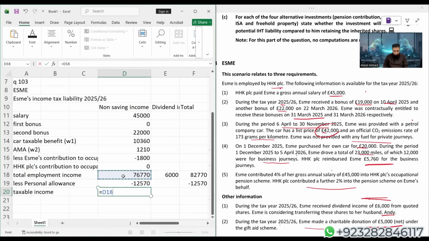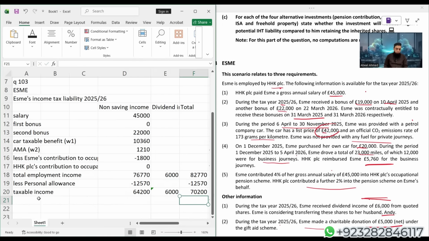Here comes the taxable income. Okay, now, of course, first we have to apply the income tax rate on non-saving income. Then I would have used the tax rate on saving income, which is not in this question.